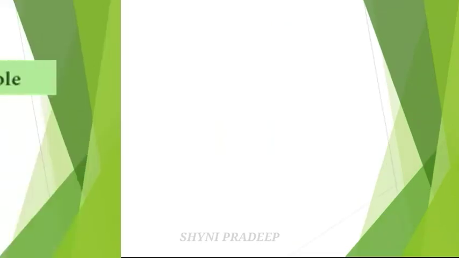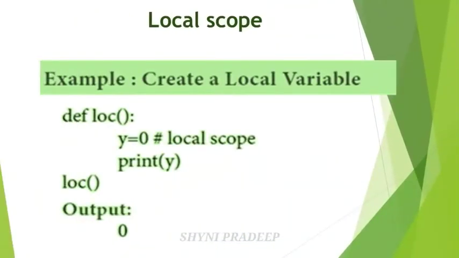And see one example of how to create a local variable. Here def is a keyword, loc is a function name, and in the function body one variable is created, that is y is equal to 0. y is a local variable, okay? Next, print y. So after that, you are calling the function loc. So for this code you will get the output 0, because the local variable is defined within the function, okay?